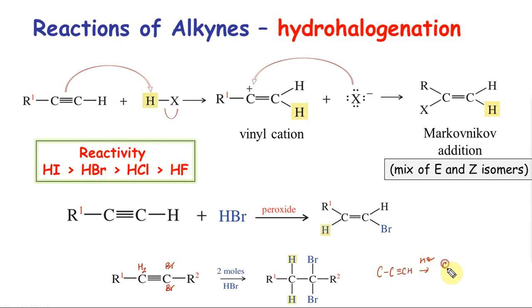If I do HBr here, I will get C(Br)=CH2, and one more HBr will end up giving you CBr2CH3. So the hydrogen will get attached to the carbon with more number of hydrogens, Markovnikov. If you were to do peroxide 2 times, you will end up getting CH2, CHBr2, exact opposite of this one. So again, this is exactly similar to alkene, you are doing it 2 times. So take your time, do it slowly in the exam so you don't make any mistake.